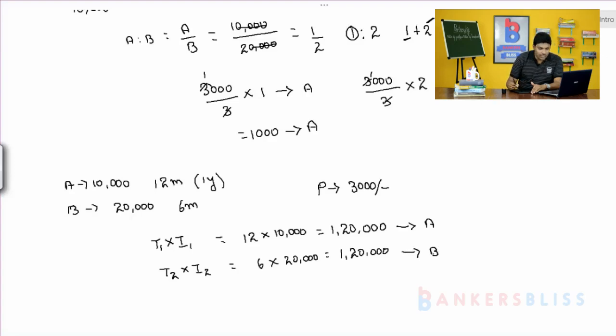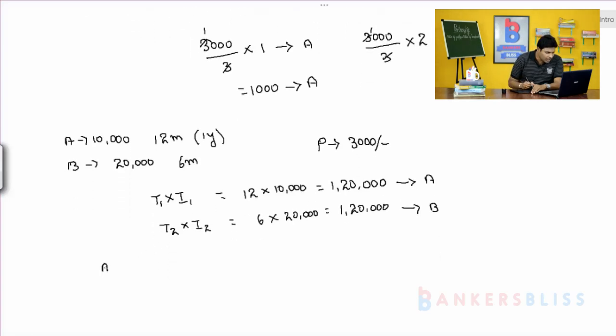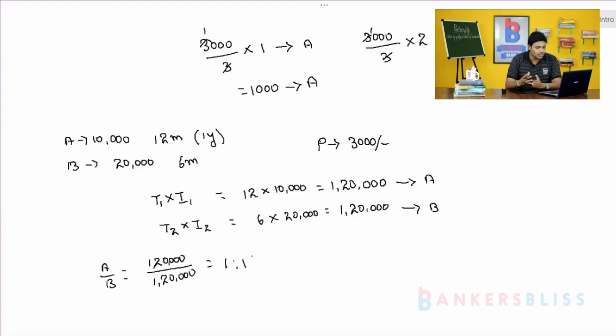Now you calculate the ratio between A and B. The ratio between A and B is 1,20,000 divided by 1,20,000. Both numerator and denominator are the same, therefore the ratio is 1:1. So both will get equal parts. You have to divide the profit 3,000 in the ratio 1:1. So, 1 plus 1 is equal to 2.